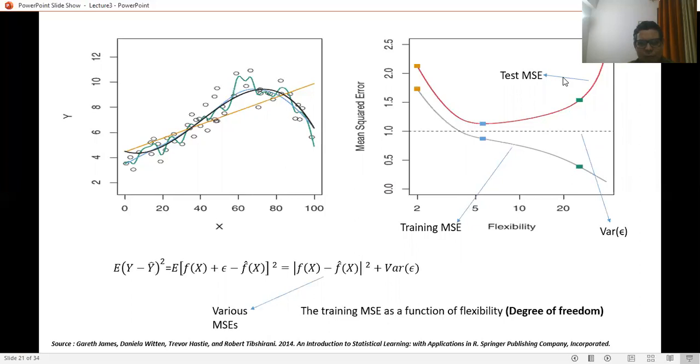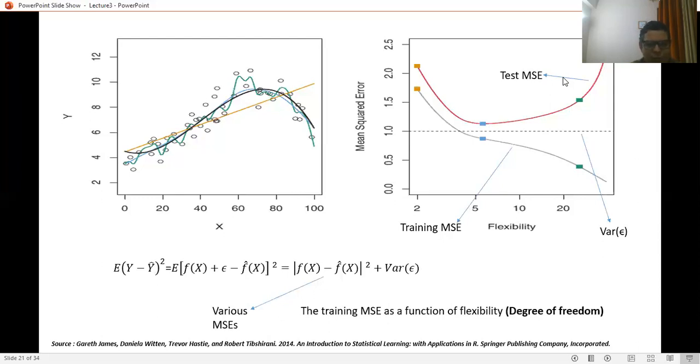So the testing mean square error can never be below this line, in the case of more and more flexible or non-linear models. Whether you use a linear or non-linear model, the training mean square error always goes below this dot-dash line, while the testing MSE never goes below this horizontal line of variance of epsilon.